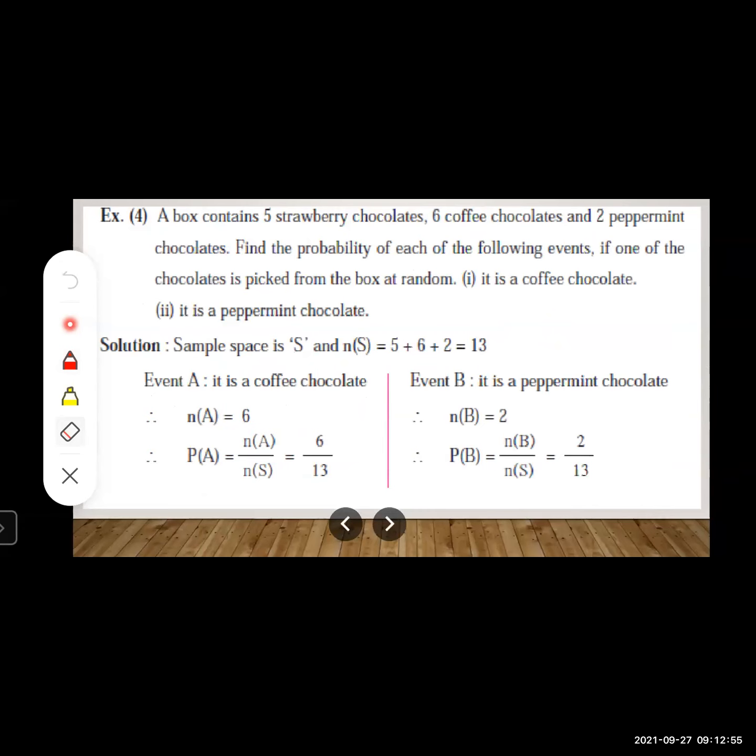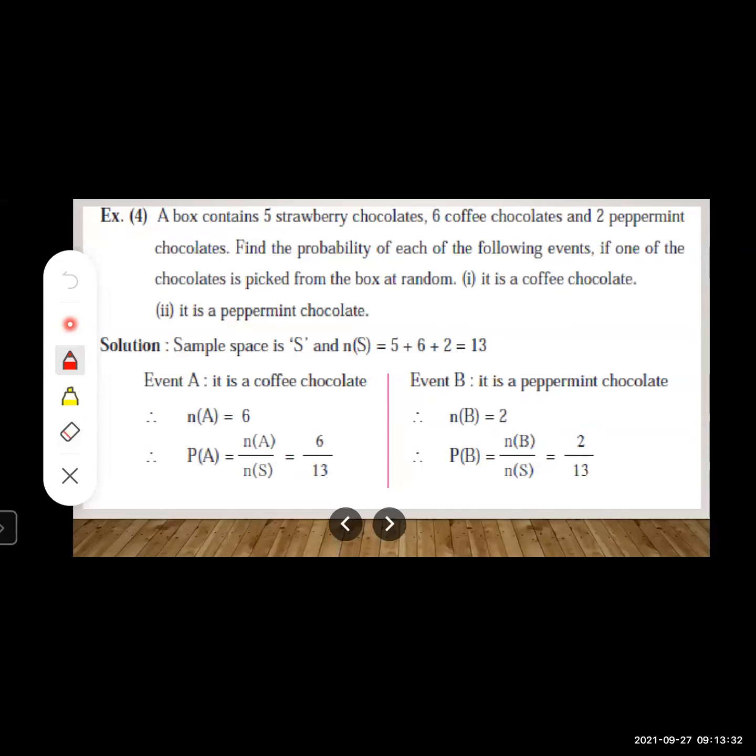A box contains 5 strawberry chocolates, 6 coffee chocolates, and 2 peppermint chocolates. Find the probability of each of the following events, if one of the chocolates is picked from the box at random. First condition given over here is it is a coffee chocolate. Second condition given over here is it is a peppermint chocolate. Okay, now first of all, concentrate on what is given over here.